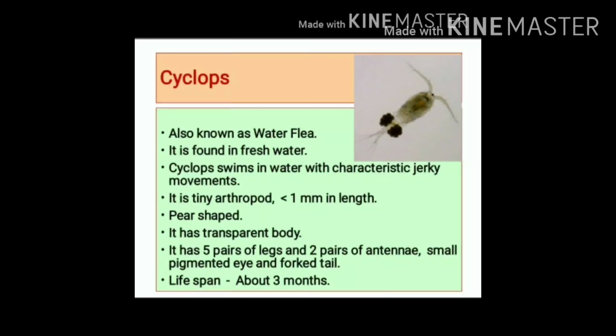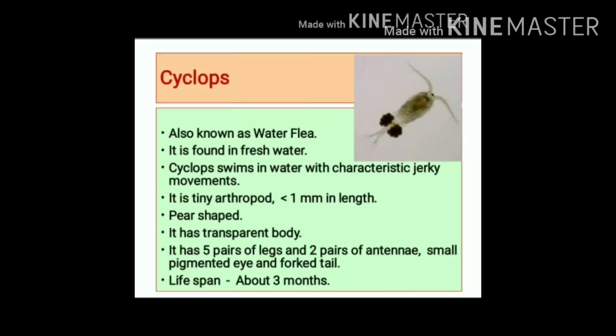Cyclops is a tiny arthropod. It is less than 1 millimeter in length. It is pear-shaped and it has a transparent body. Cyclops has 5 pairs of legs, 2 pairs of antennae and a small pigmented eye. Cyclops has a forked tail. What is the meaning of forked tail? It means the tail is divided into 2 parts and it appears like the letter Y.